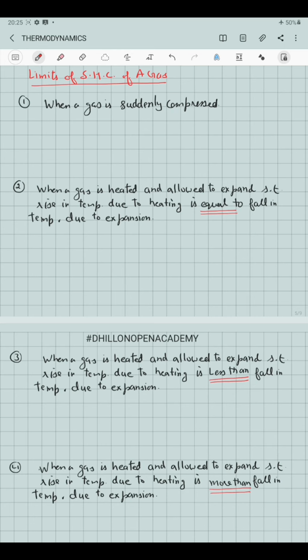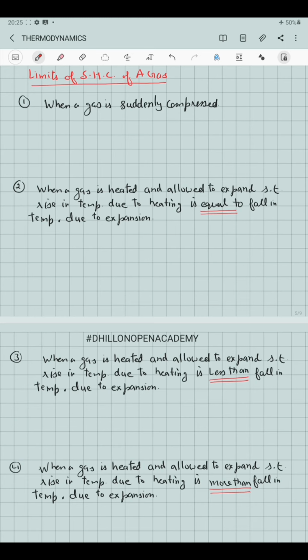The exact value of the heat required depends upon the conditions of pressure and the volume of the gas when the gas is being heated. Now we will see that depending upon the conditions under which the heat is supplied to the gas, the specific heat capacity of a gas can possess any value ranging from negative to infinity.